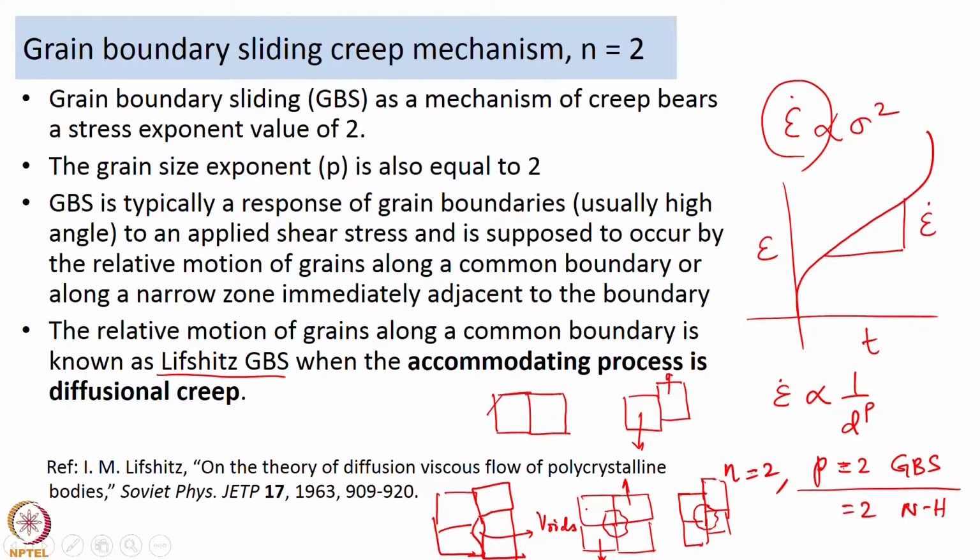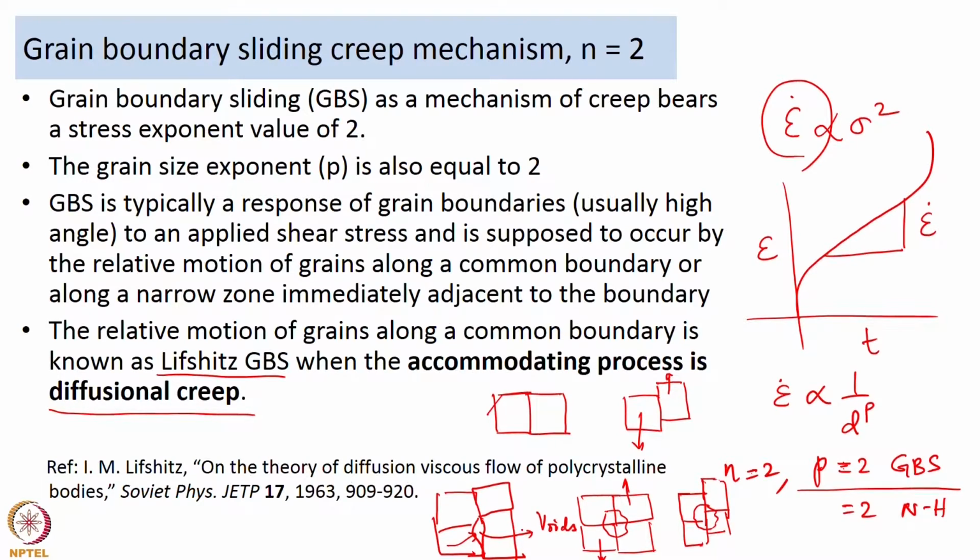Because you are trying to force a set of grains against each other, and when the grains start sliding against each other, there is a scope of loss of contact between the grains, and the loss of contact will happen if there is no accommodation of the stress concentration generated during the sliding. So, Lifshitz said that this accommodation can happen by diffusional creep. When we say diffusional creep, it means grain boundaries which are perpendicular to the applied stress, there will be diffusion of vacancies from there to the grain boundaries parallel, or the reverse of it. So, you need some amount of mass flow to happen to this region where voids are going to form.